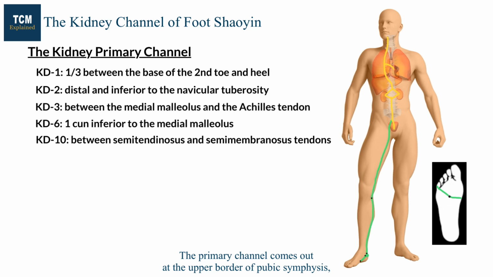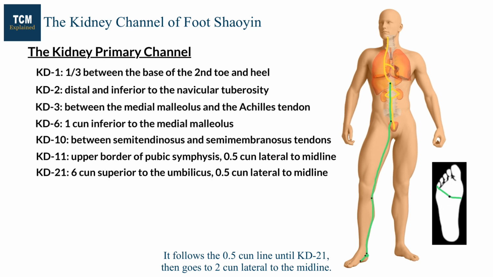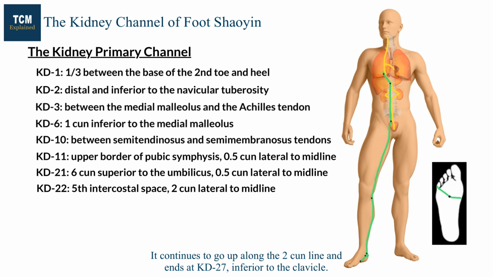The primary channel comes out at the upper border of the pubic symphysis, 0.5 chun lateral to the midline at kidney 11. It goes up intersecting with CV3, 4, and 7. It follows the 0.5 chun line until kidney 21, then goes to 2 chun lateral to the midline. It continues to go up along the 2 chun line and ends at kidney 27, inferior to the clavicle.